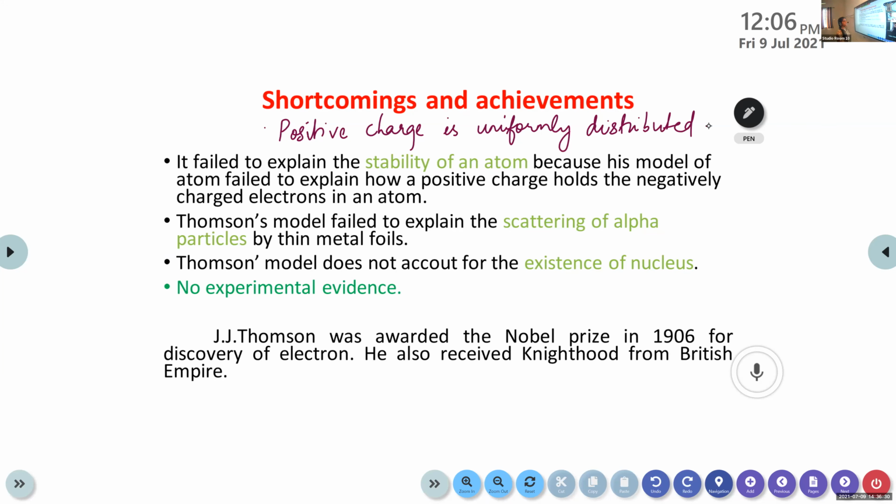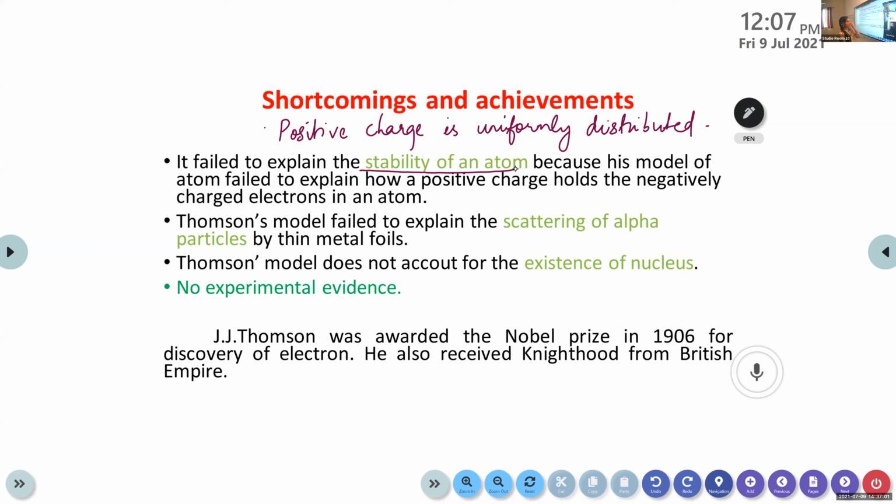So the main limitations or shortcomings of J.J. Thomson's model: it failed to explain the stability of an atom. So you only have to point out the stability of an atom. No need to explain the remaining things. It failed to explain the stability of an atom because his model failed to explain how a positive charge holds the negatively charged electrons in an atom.